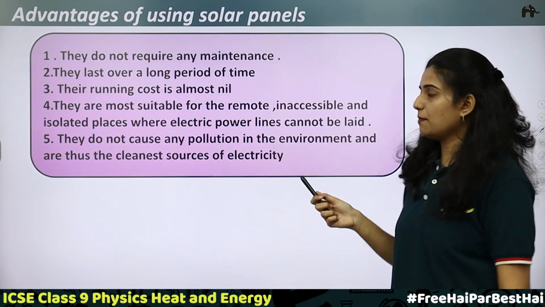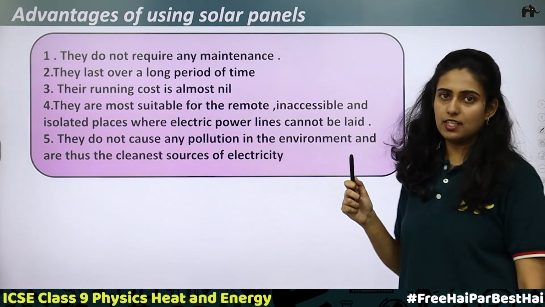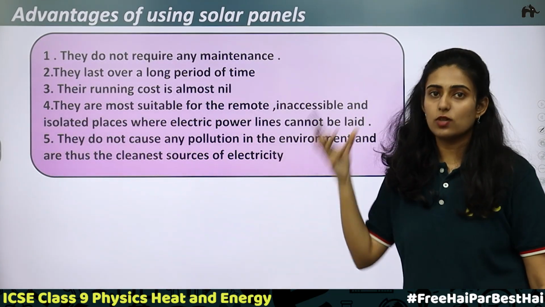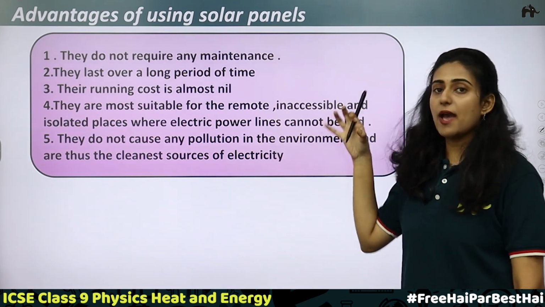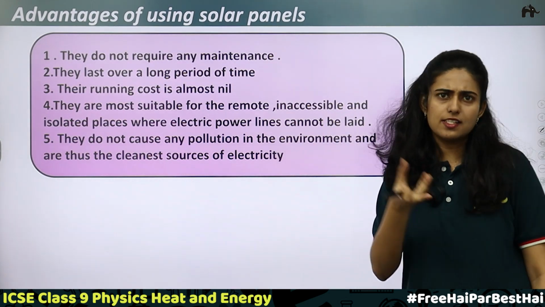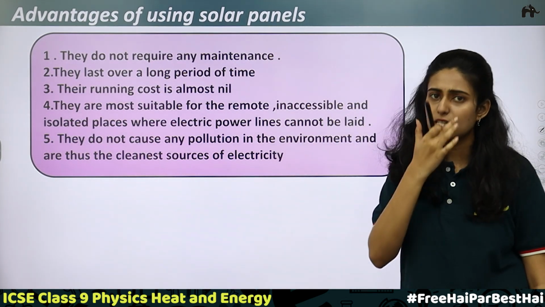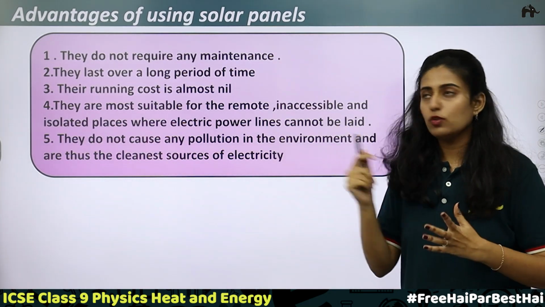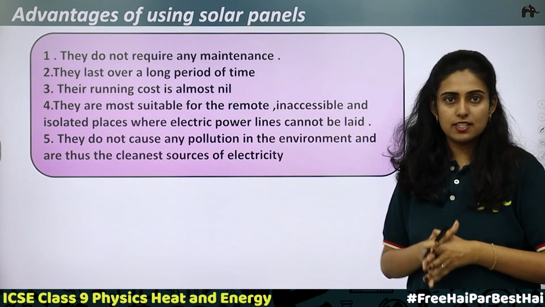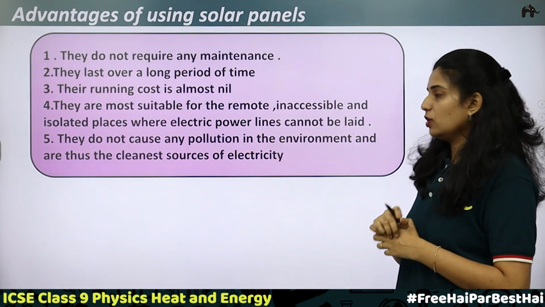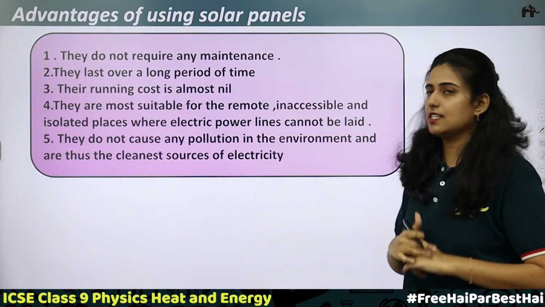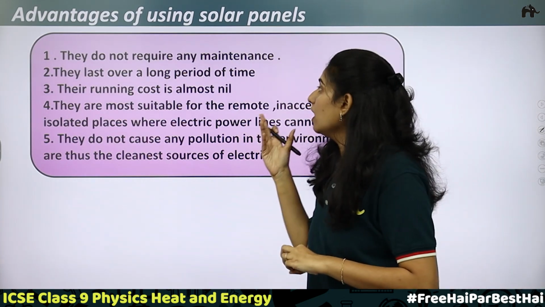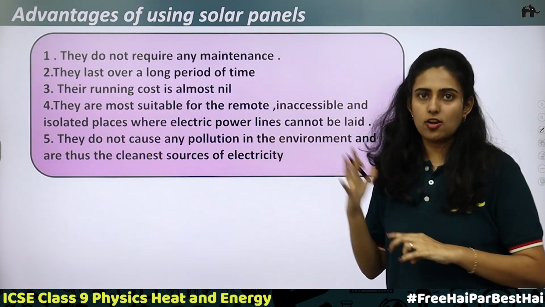Advantages of using solar panels. They do not require any maintenance. Here you can see how a solar cell is made and how a solar panel is constructed using solar cells. They are just semiconductor devices. Silicon, germanium and gallium are being used. Sunlight is also available. Daily you will be getting sunlight, and you have a storage battery there to store the energy for the night time to produce electricity. Second, they last over a long period of time. They are long lasting.